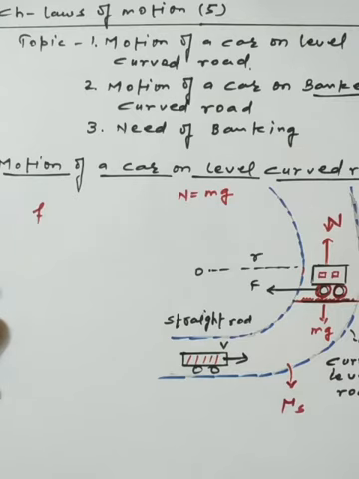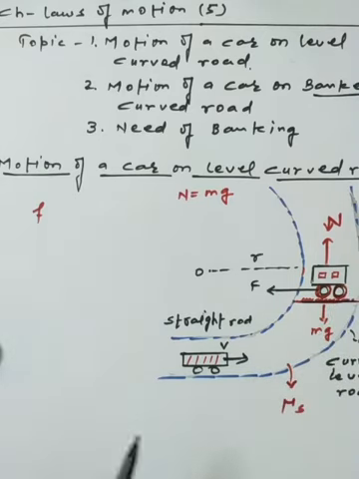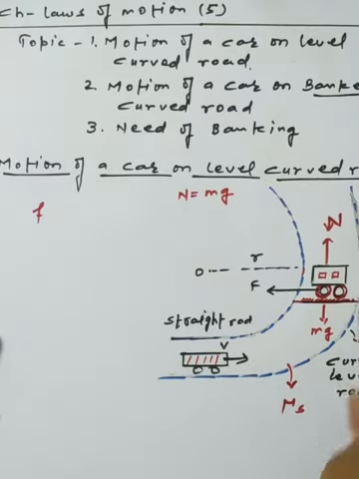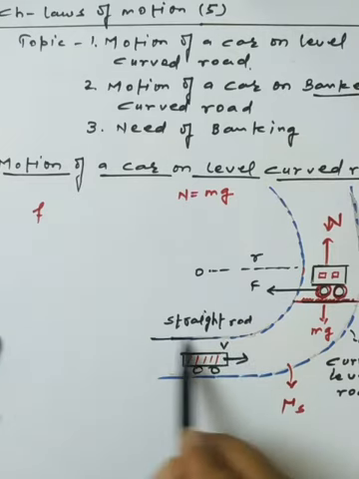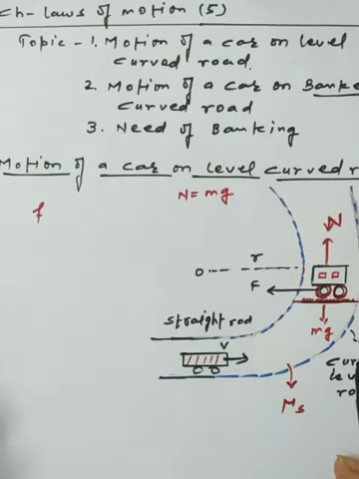Earlier we already discussed the motion of a car on a level curved road. Further, I am discussing this one topic, so the whole topic will be in front of you as a group. Assume there is a vehicle moving on a level curved road, and initially the vehicle is moving on a straight road with its own velocity. Whenever it makes the turn on a curved path, it should sustain its velocity so it can easily stay on this curved road.